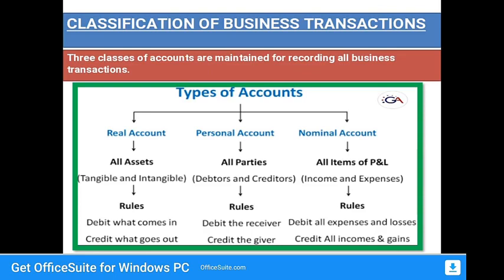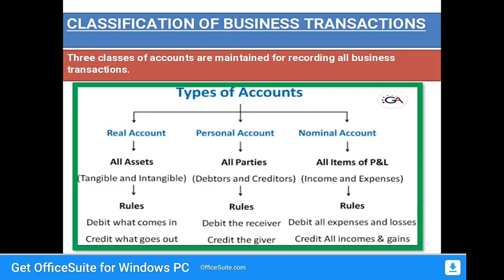So under the personal account there are a few rules. Debit the receiver and credit the giver. The person who receives the amount is called the debtor. The person who is giving the amount to others, we can treat that person as the creditor. These are two kinds of actions.